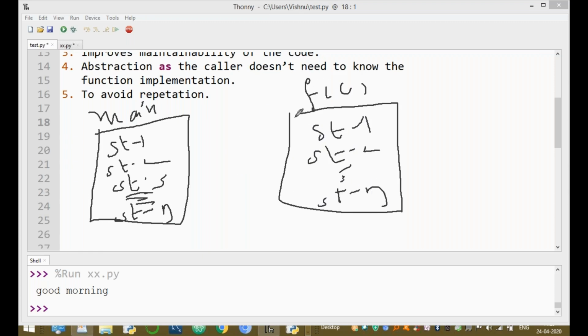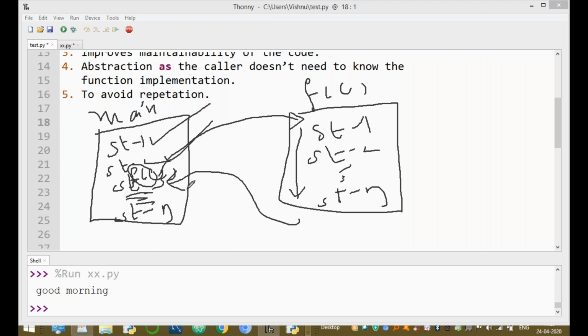Whenever you call a function, for example F1, the first statement 1 is normally executed, and statement 2 is normally executed. When we call the F1 function, immediately the control transfers to the corresponding F1 function. After executing all its statements, the control goes back to the next statement of the main program. This is a function declaration. If you call F1 again at the end of the program, the control is transferred to the beginning of the F1 function, executes all its statements, and again returns to the next statement of the main program. This is the function execution pattern.